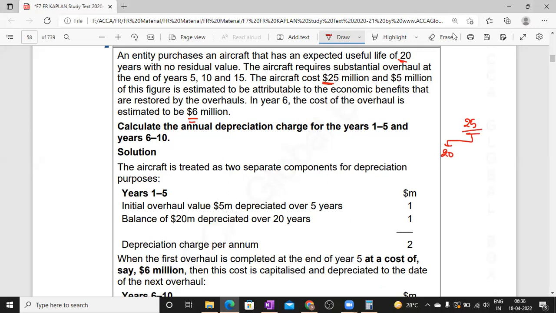It means that in 5 years the overhaul expenditure comes, and this will provide economic benefits. So out of that 5 million, we have to spend for years 1 to 5. At the end of the fifth year, again you need to spend 6 million. This is for years 6 to 10. So there are three expenditures in total. Initially 25 is required, 20 plus 5 is spent. The 6 million is required to be spent at the end of the fifth year, for the sixth year onwards.